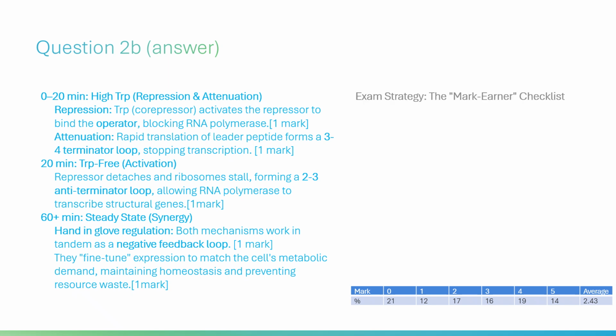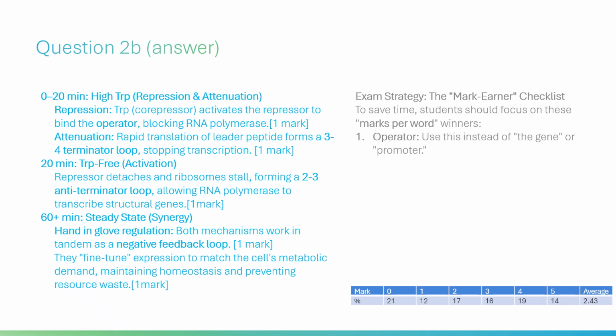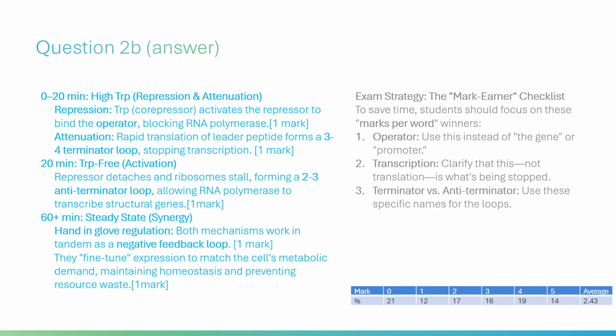Exam strategy, the mark-earner checklist. To save time, students should focus on these marks-per-word winners. Operator: use this instead of the gene or promoter. Transcription: clarify that this, not translation, is what's being stopped. Terminator versus anti-terminator: use these specific names for the loops. Structural genes: mentioning that these are the final goal of the operon shows deep understanding.